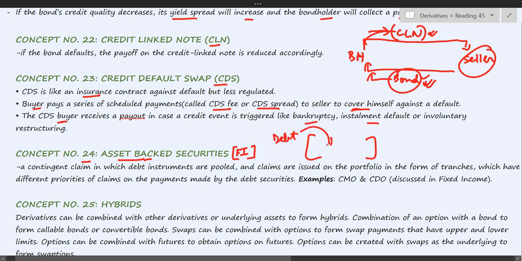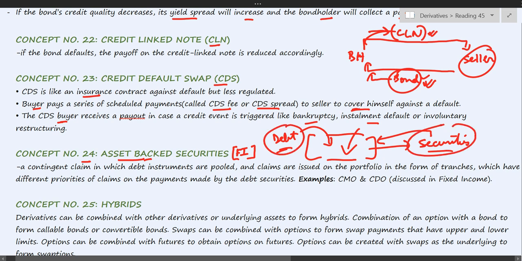All these are pooled together, and then on the basis of this pool, new securities are issued, and the payments on these securities are dependent upon the receipts from these debt instruments. If these instruments default, then the risk of these securities will also increase. So based on risk category, there are various tranches. The investors are divided into multiple categories like tranche A, tranche B, tranche C, etc. That is in the order of safety.